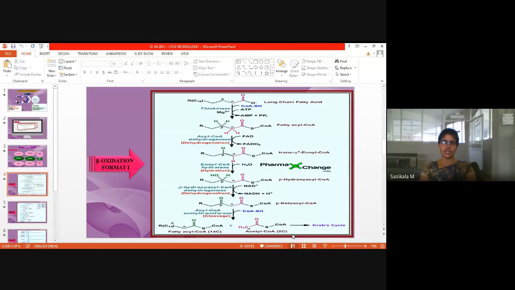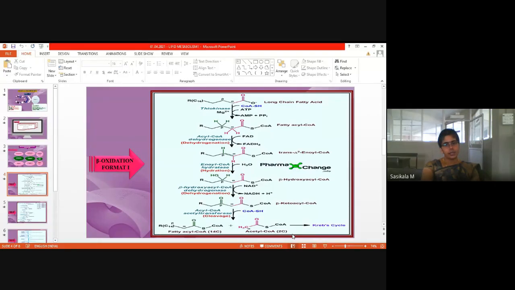2 molecules of pyruvate will be generated, so 2 molecules of acetyl-CoA will be involved. Calculate how many ATPs are generated in each step, and then tell me the total. Even the conversion of pyruvate to acetyl-CoA is also an oxidative phosphorylation process. So there also you will be getting ATPs through coenzyme reactions. So count that ATP also for the TCA cycle. Along with that, calculate how many ATPs are produced in the TCA cycle and tell me in the next class.